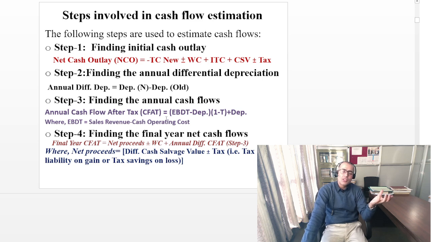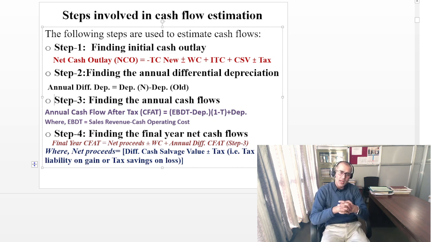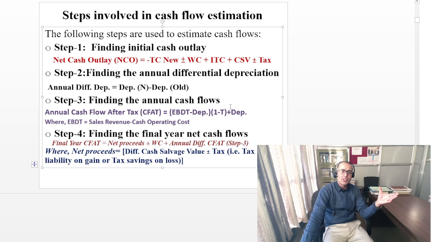Now the second step is that you have to find the annual differential depreciations. For example, you could use the straight line approach, or another approach of finding depreciation as per the given questions. Then simply what we do here is depreciation of new machine minus old machine depreciation, that is the second step. Now the third step is that you are going to find your annual cash flow after tax. Annual cash flow after tax is simply earning before depreciation and tax minus depreciation, times 1 minus t, plus depreciation. We have to add back the depreciation to find the annual cash flow after tax. This is our third step.